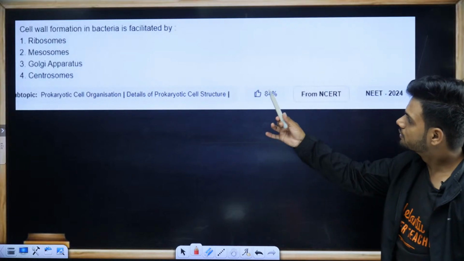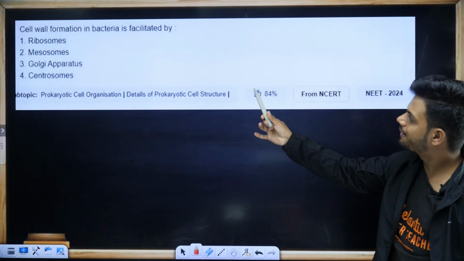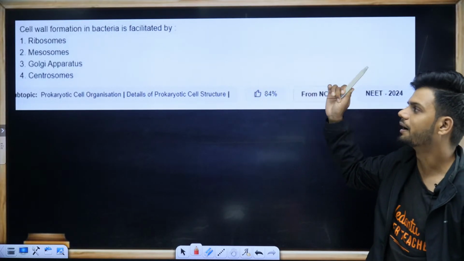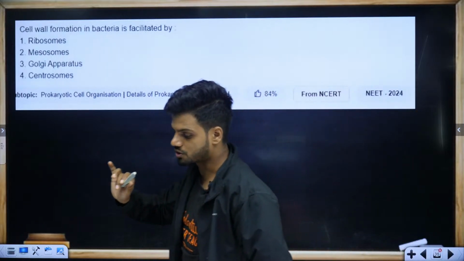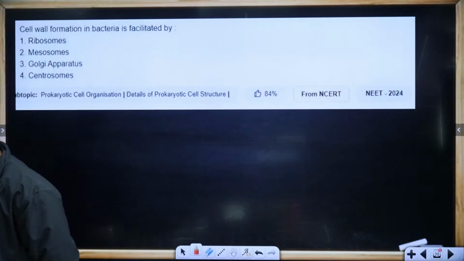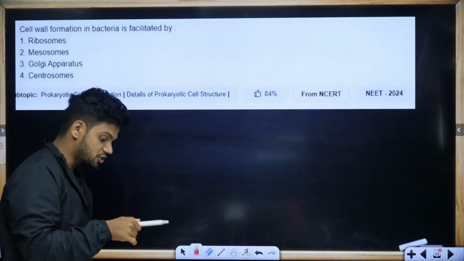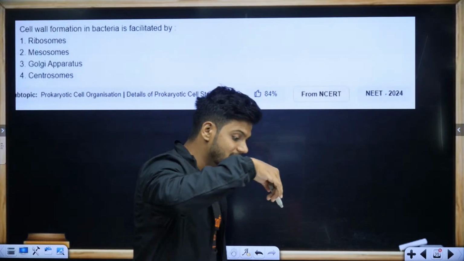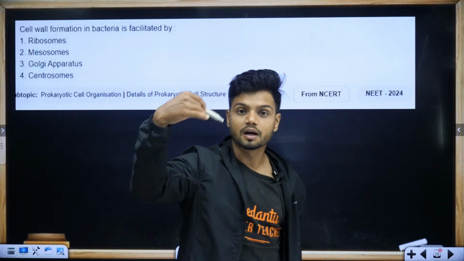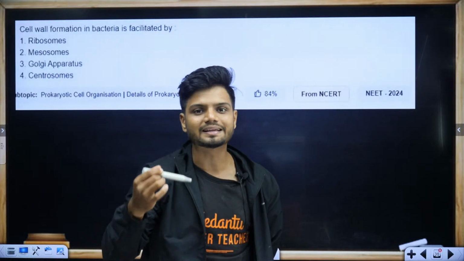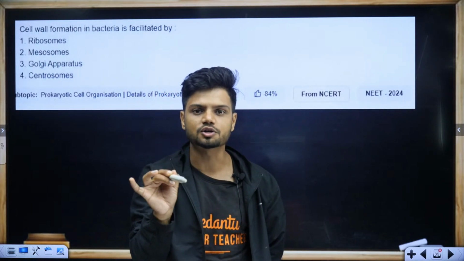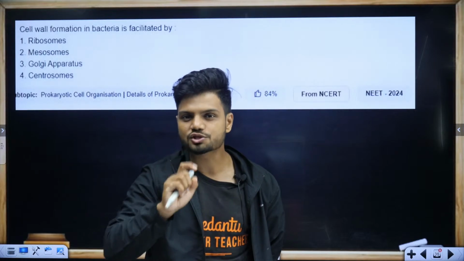Next question. The cell wall formation in bacteria is facilitated by? It is not just cell wall formation, it is also DNA replication, distribution to daughter cells, increasing the surface area, enzymatic activities. All of these functions are a part of one structure.